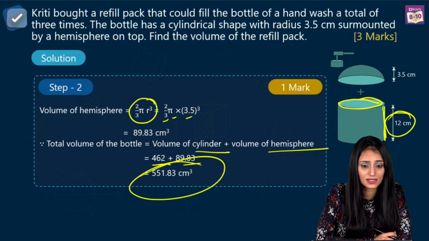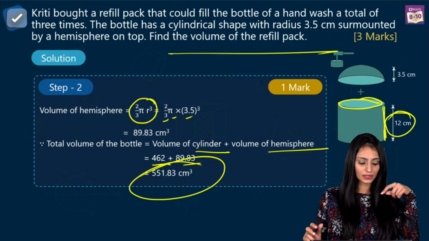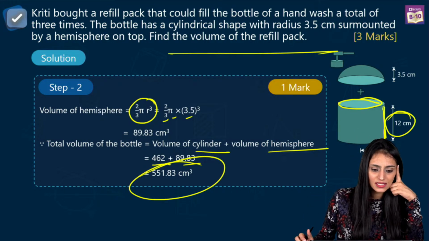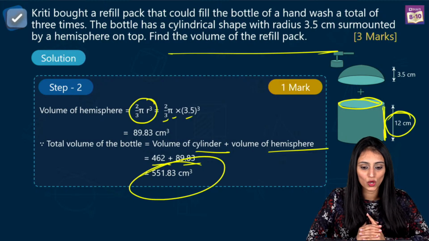So is this the final answer? Yes. Question was asking the volume of the refill pack. So you think this is the last step or there is something else needs to be done? Quickly. Is this the final answer? Yes. Rashad Kesarman, easy peasy? No, nope. So what do we need to do further?